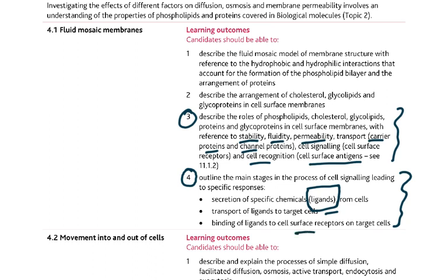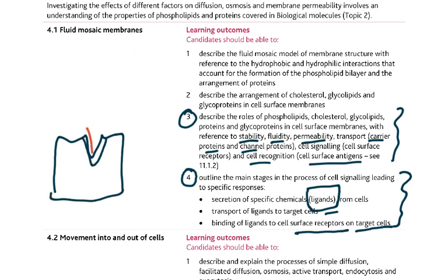So there would be a cell surface receptor on the target cell. Like I always ask you, this question is, how does insulin know it has to go to the liver cell? Why? Because the liver cell would have some sort of a receptor on its surface, where the insulin molecule will just fit into it. So cell surface receptors, ligands, chemicals, and transport of ligands to the target cells. Naturally, how would those ligands be transported to the target cells, and then binding of the ligands to the cell receptor. So this is a little new.